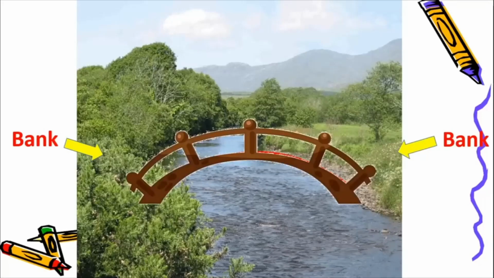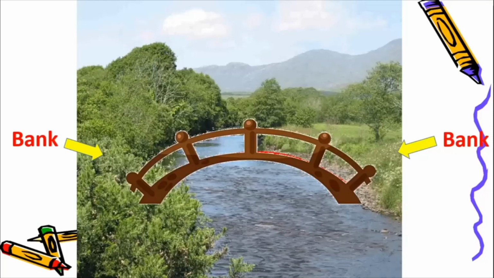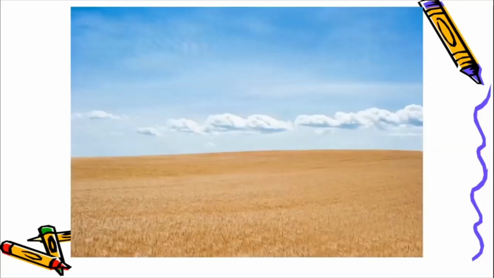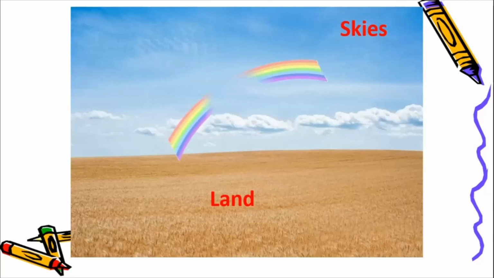Okay, so just like the bridge connects the banks or sides of the river, in the same way, there is the land or the earth and there are the skies. And what is that bridge which connects the land with the skies? Yes, it is the rainbow.